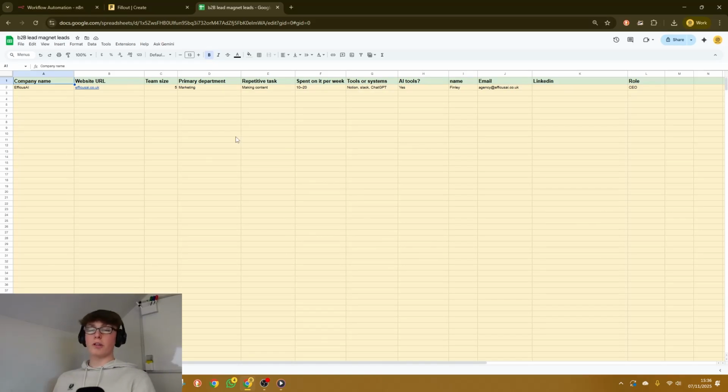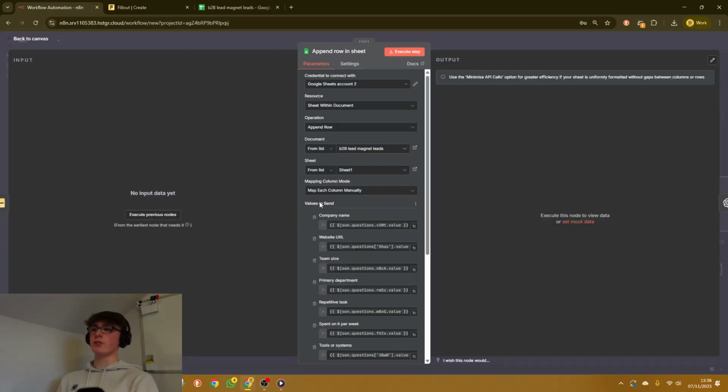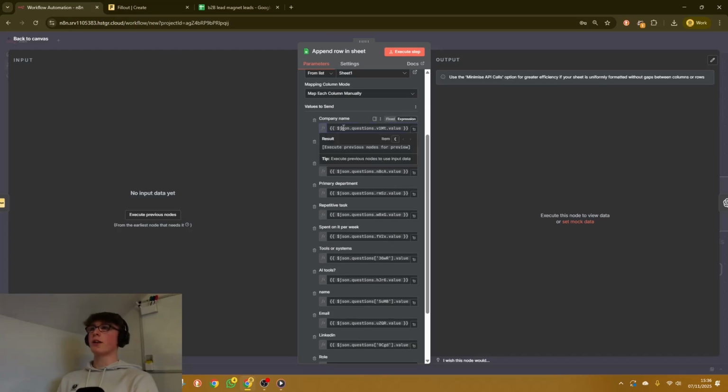Now, all you want to do here is create a brand new Google Sheet and just add in all of the column headers as the questions that you had on your form. And then whenever you connect Google Sheets to n8n, all of these headers will show. Then you just simply map in the variables from Fillout. I'll show you what I mean.